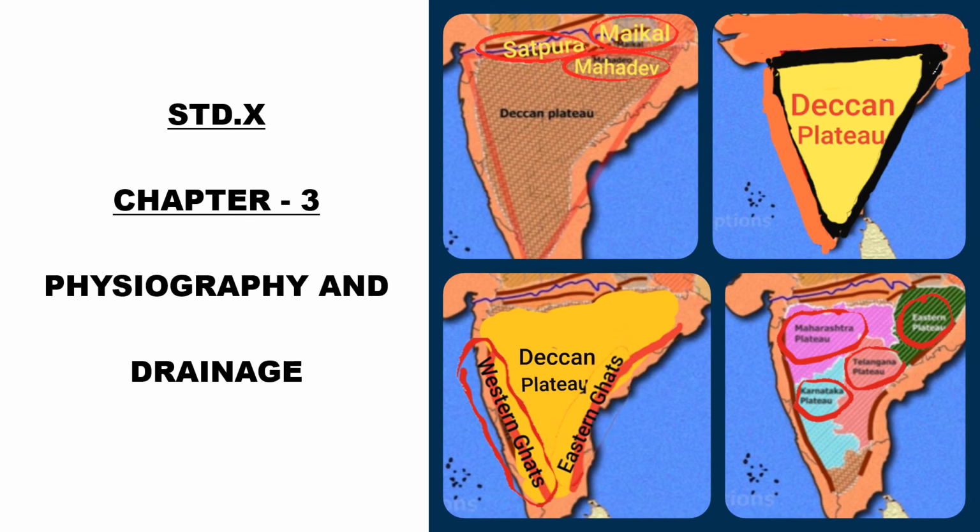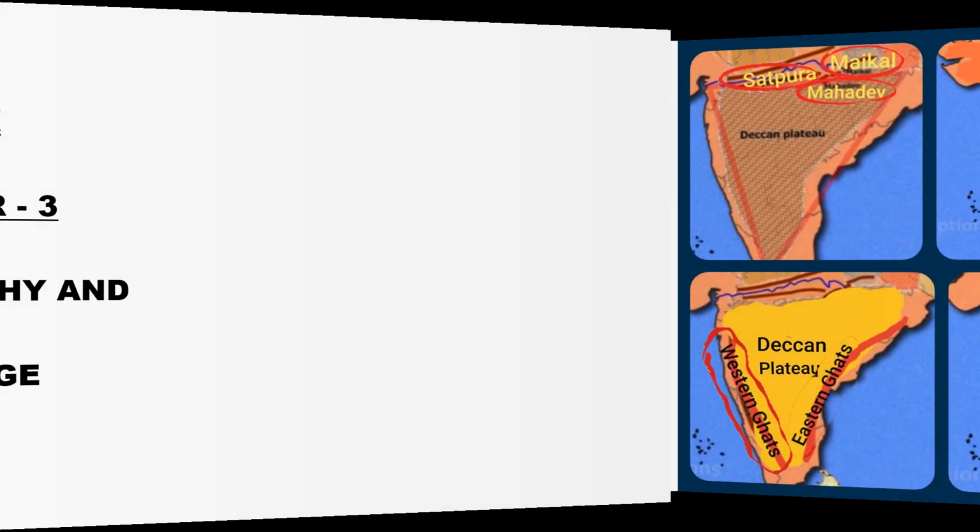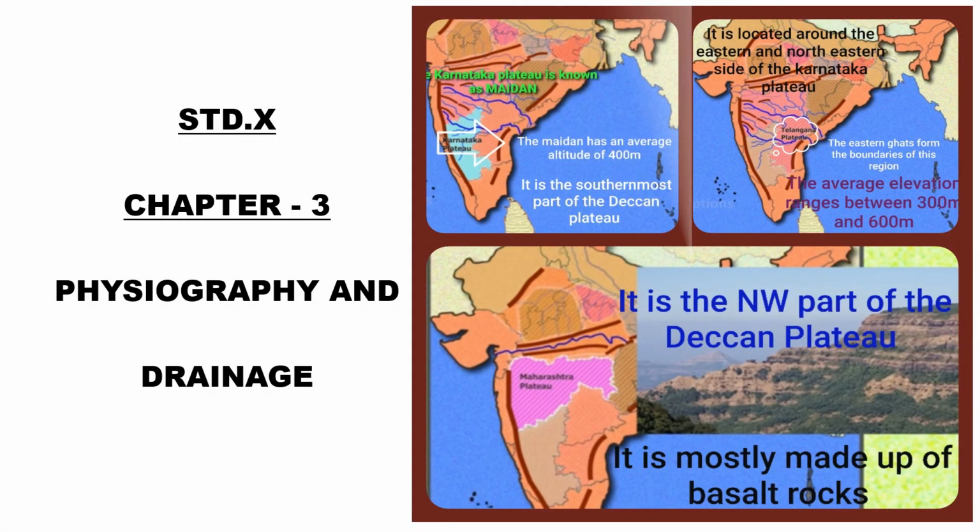The Deccan Plateau is divided into the following sub-regions, that is Maharashtra Plateau, Karnataka Plateau, Telangana Plateau and Eastern Plateau. The northwestern part of the Deccan Plateau is known as Maharashtra Plateau. The altitude of this plateau ranges from 400 meters to 600 meters.